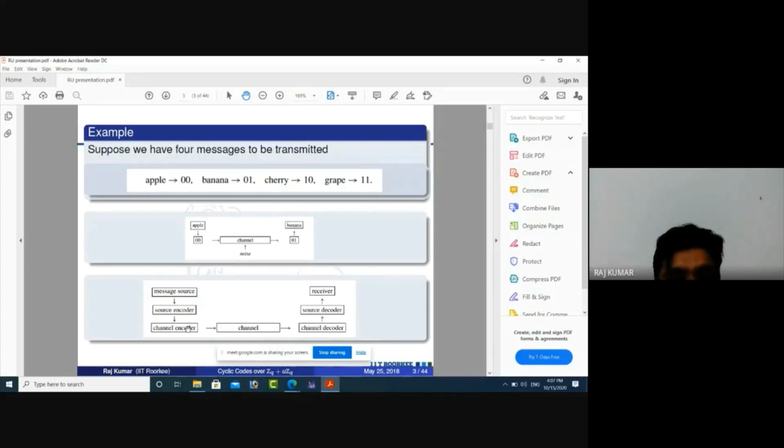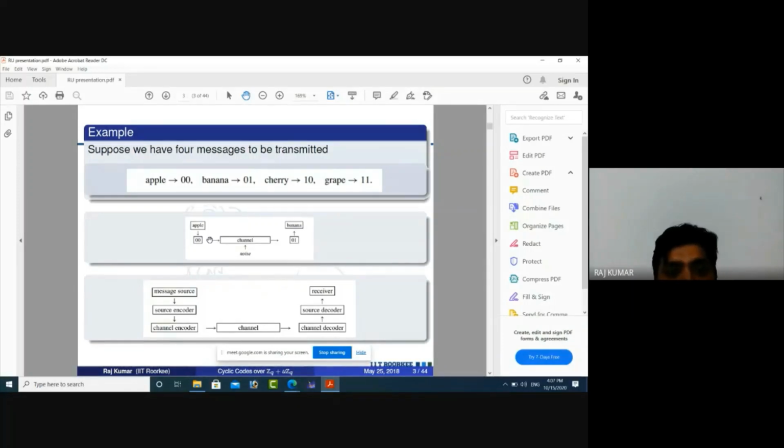That redundancy means that in source encoding we have changed the message into some code words, and the channel encoder will add some extra digits in the message. With the help of these extra digits, we can detect, and after that correct, the errors in our message.